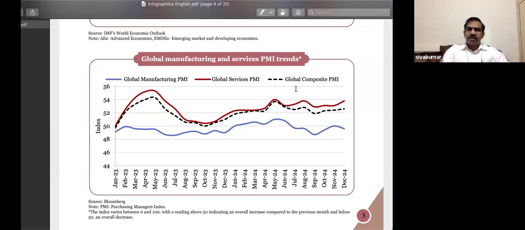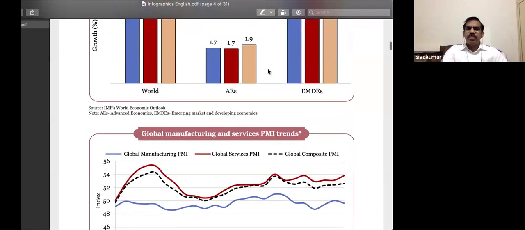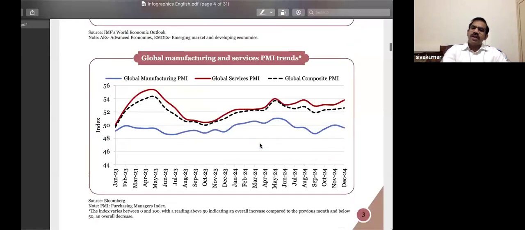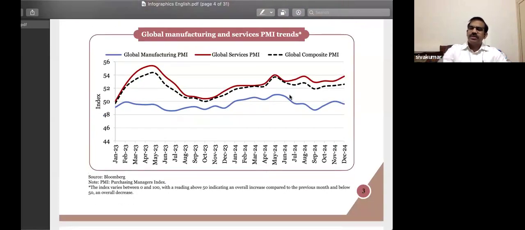This bar chart gives you information about the current state of the Purchasing Managers Index. Have you heard about this index? Anyone in the class?